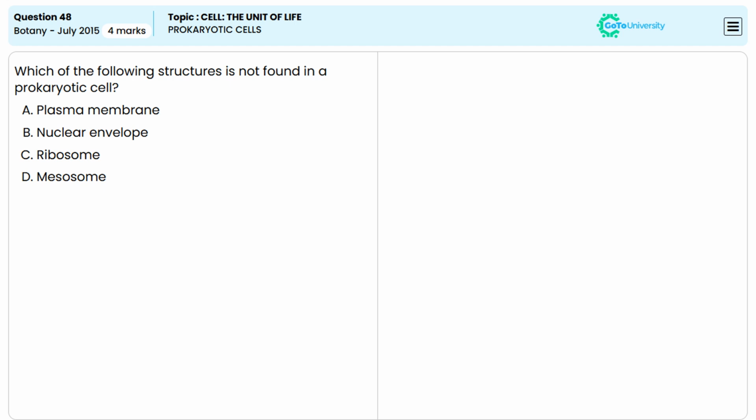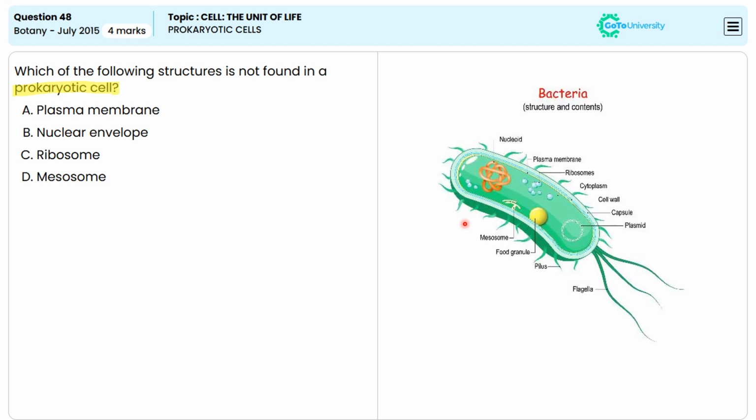Which of the following structures is not found in prokaryotic cells? Prokaryotic cells do lack a true nucleus. That means they lack a membrane bound nucleus and also other membrane bound organelles.